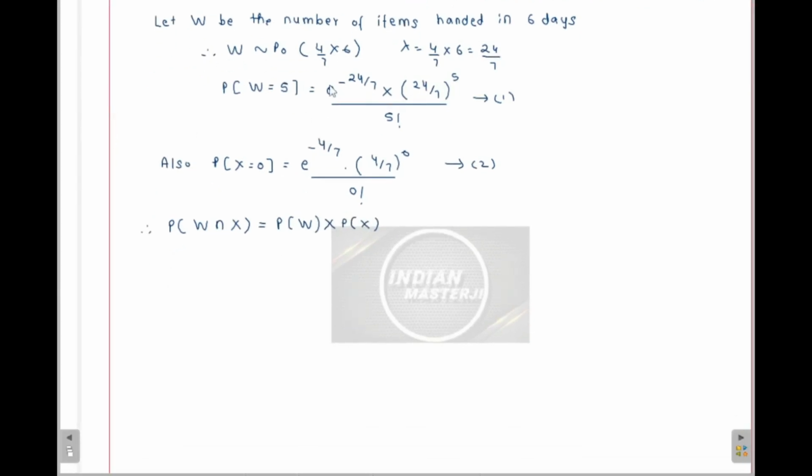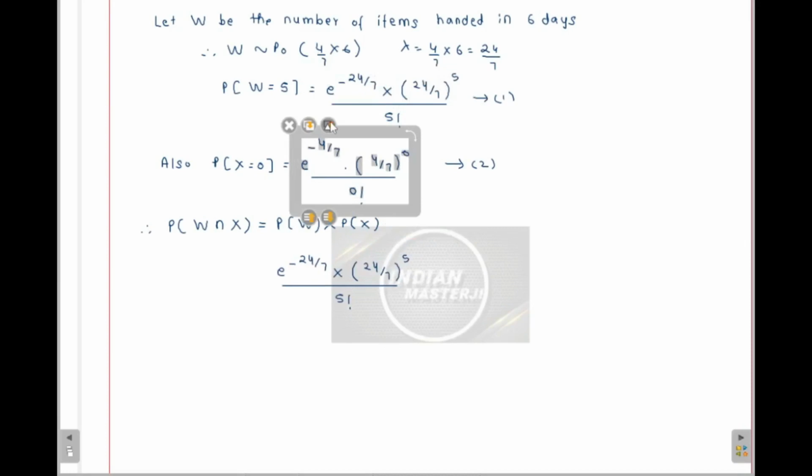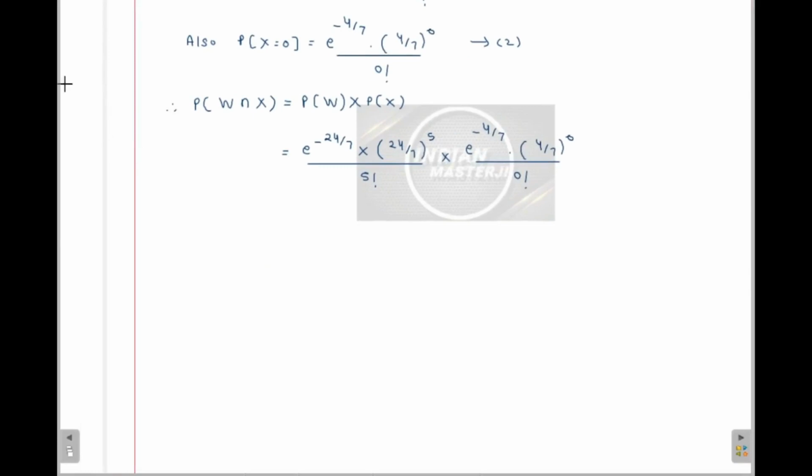So I can put the values here, whatever we have found, and multiply both the values. After calculating, the final answer will be 0.0723 in 3SF.